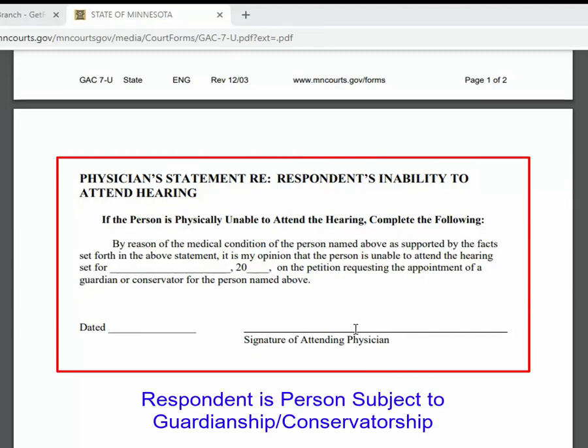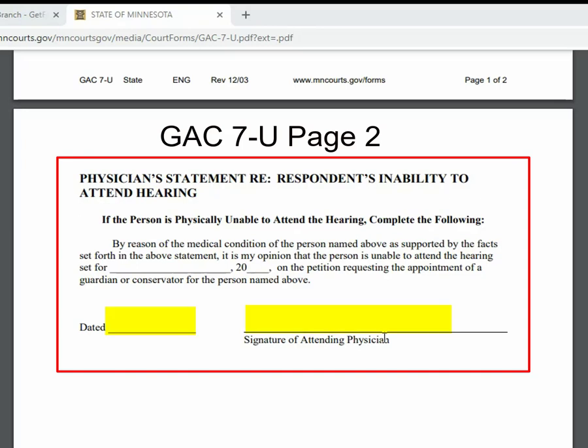Most respondents can and should attend court. The judge really prefers to have them there. In the rare case the person cannot reasonably attend the hearing, documentation should be provided to the court through Form GAC 7-U. This should be signed by the physician, as I stated, excusing the person from attending the court process.